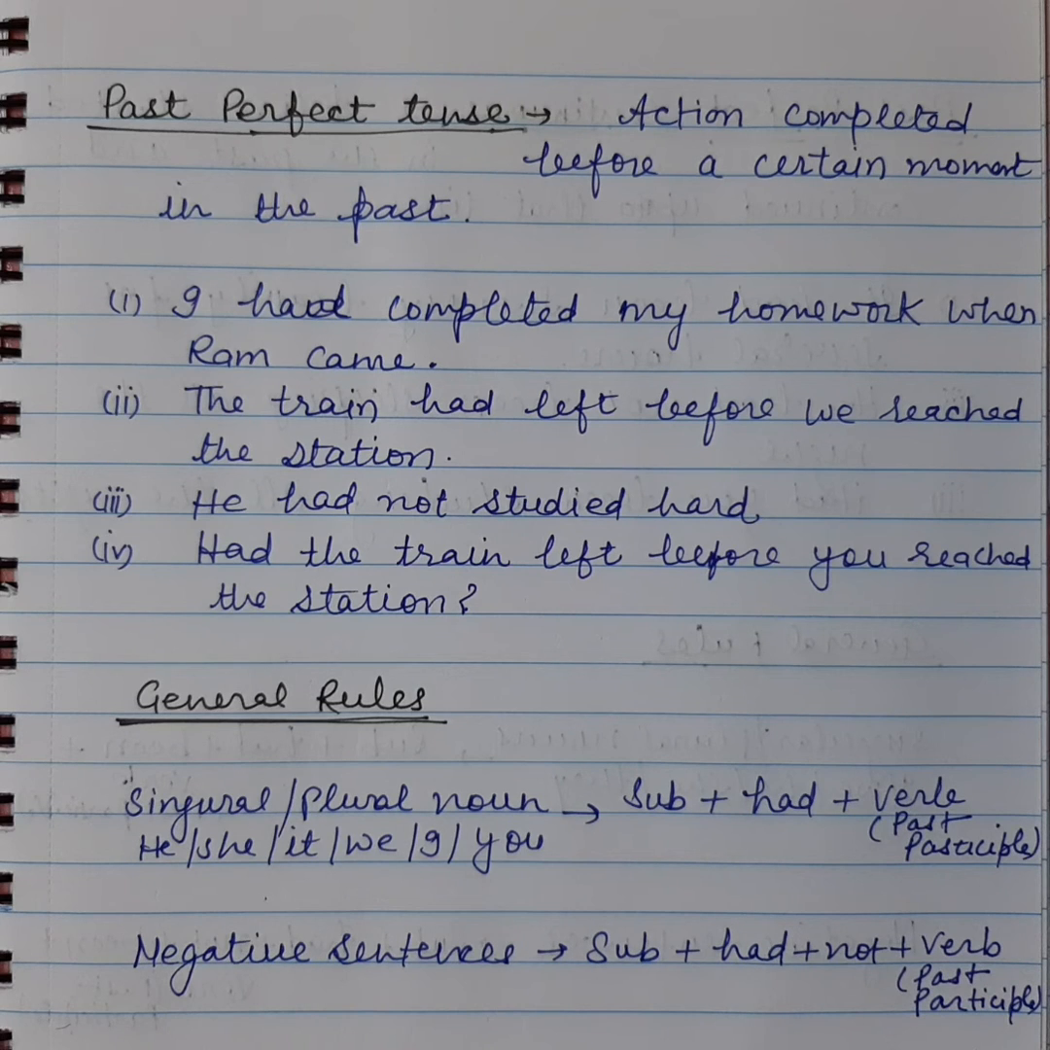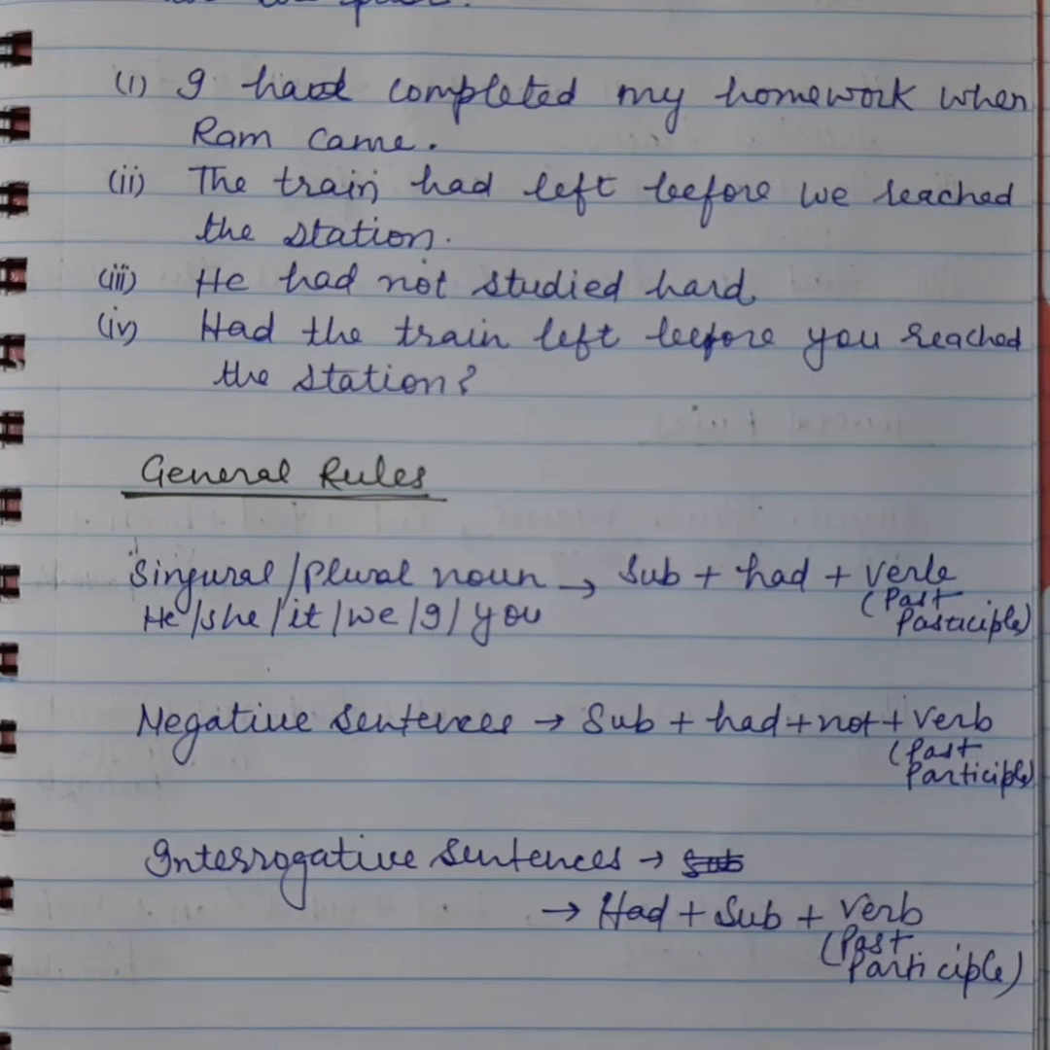Had the train left before you reached the station? This is an interrogative sentence, and it's a question, like if the train had already left the station before you reached the station. So let's understand the general rules for past perfect tense.